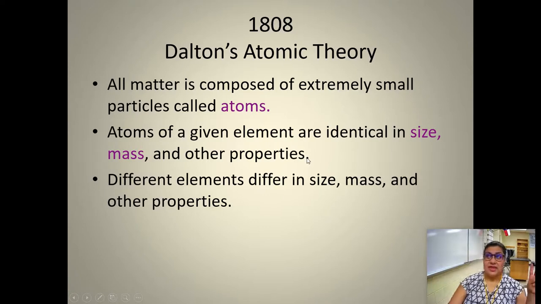That means that every single atom of hydrogen is identical to each other. Every single atom of oxygen is identical to each other. Every single atom of carbon is identical to each other, and so on and so forth. Number 3, different elements differ in size, mass, and other properties. What that means, an atom of helium and an atom of carbon, they're going to be different sizes than each other. Okay, carbon's going to be bigger. All atoms of all elements are not the same size. Some atoms are bigger, some atoms are smaller. That's what his third postulate meant.